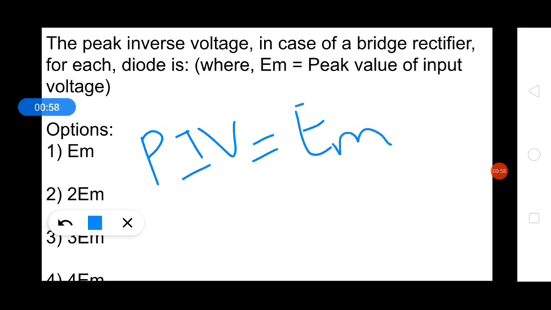This is the main advantage of using bridge rectifier compared to center tap full wave rectifier, because the PIV is reduced in case of bridge rectifier. In case of center tap full wave rectifier, it is 2 EM. And if we talk about half wave rectifier, then it is EM.